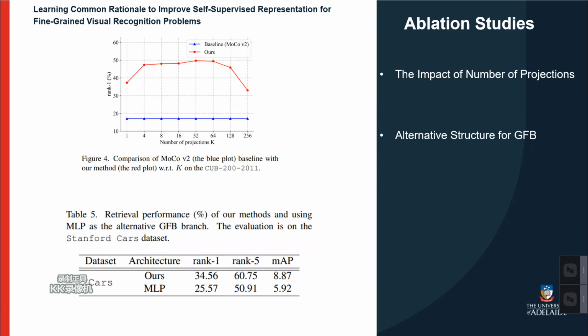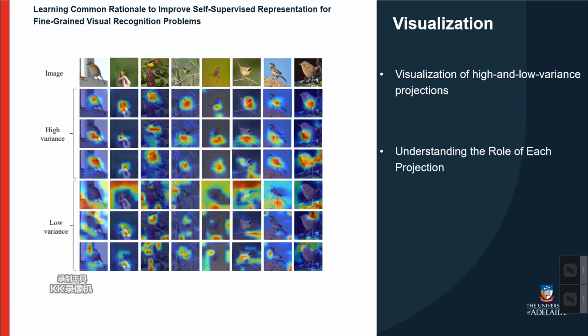We also conduct some ablation studies to analyze the impact of the number of projections and alternative structures for the gradcam fitting branch. In order to better analyze the importance of each projection, we consider the variance of the output of each projection. Higher variance indicates strong signal strength.